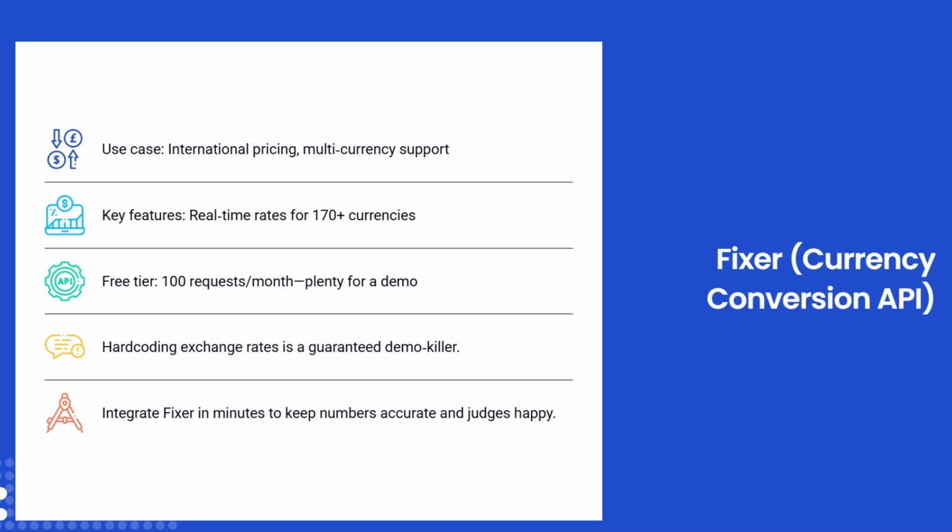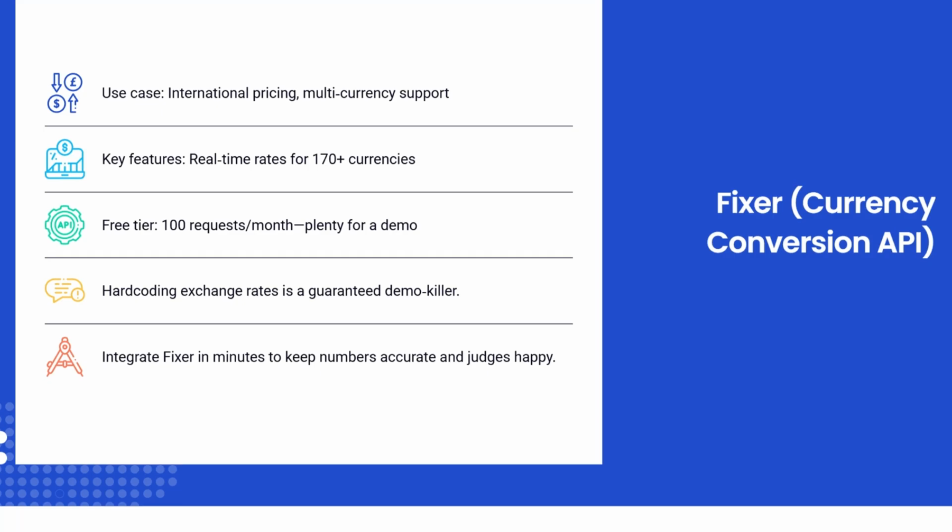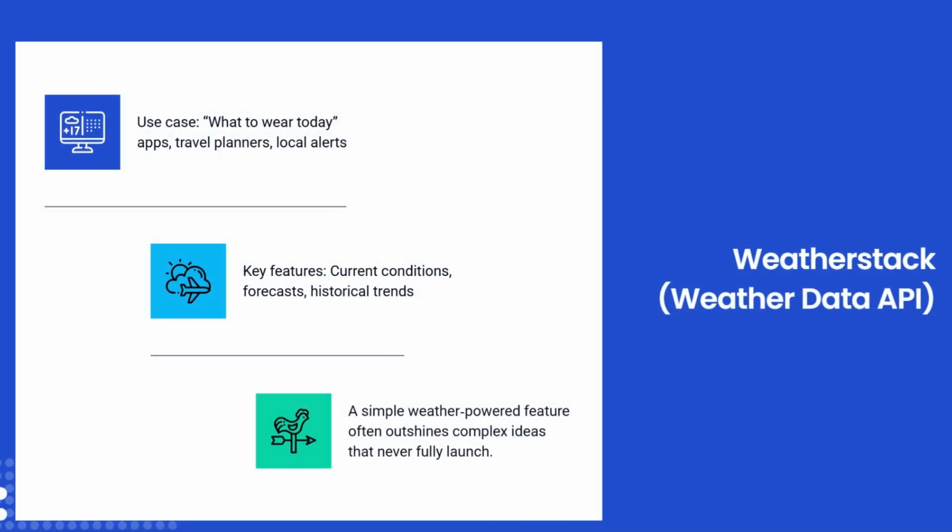Oh, and judges absolutely love weather-related features. Weatherstack API makes adding weather to your app stupidly easy. Current weather, forecasts, historical data, it's all there. Picture this. A team builds a simple what-to-wear-today app that just combines weather data with some basic logic. Sometimes simple ideas executed well beat complex ones that don't work.